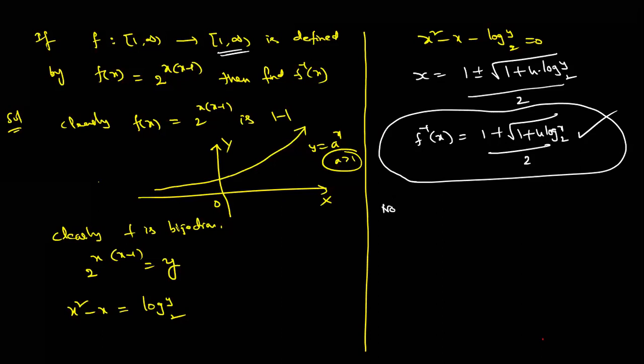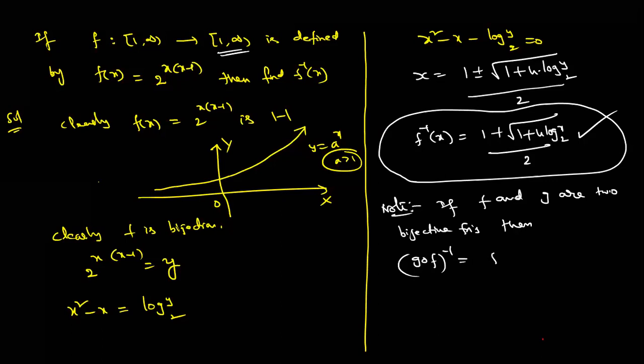Note: if f and g are two bijective functions, then (g circle f) whole inverse is equal to f inverse circle g inverse. The transpose idea is there, I mean, AB whole transpose is equal to B transpose into A transpose. Matrix inverse is the same like that also.